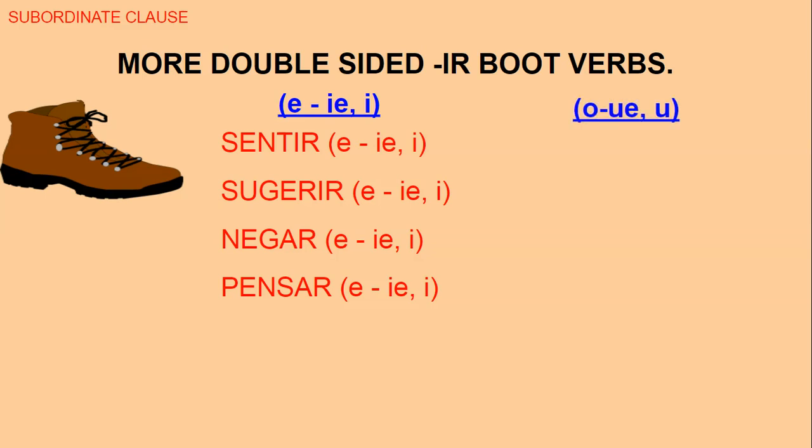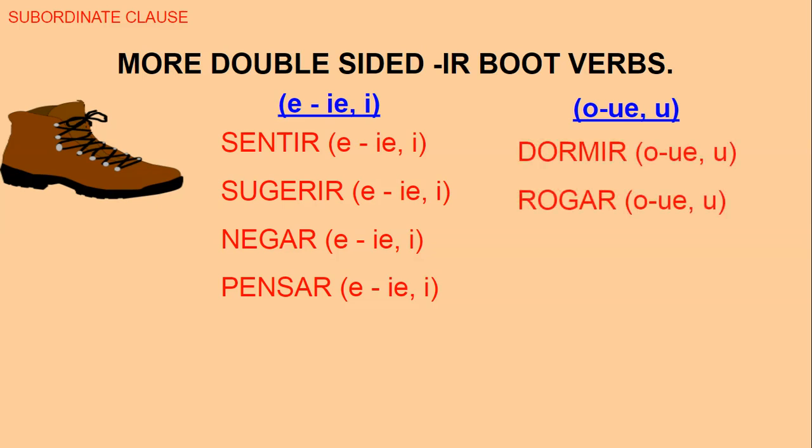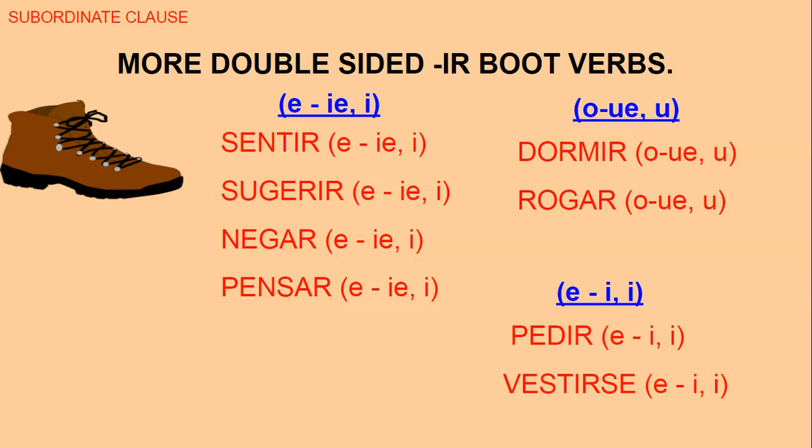So there's another kind. There's O to UE, and it changes to a U. So we have dormir, and we have rogar. So que yo duerma, or que nosotros durmamos. Que yo ruegue, or que nosotros roguemos. Okay. And then, that's a GAR verb. Sorry, that doesn't have a double-sided. Roguemos, that's right. And then the last one is E to I, and we have pedir, like we just saw, and vestirse. Okay, so let's keep going.